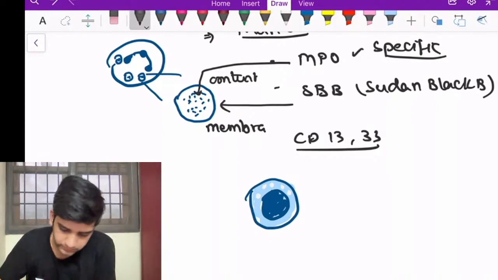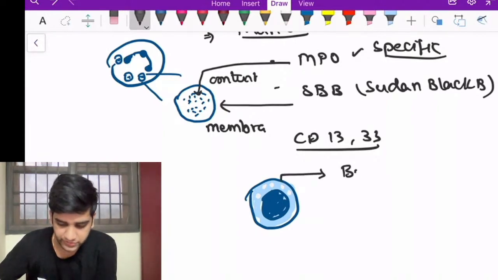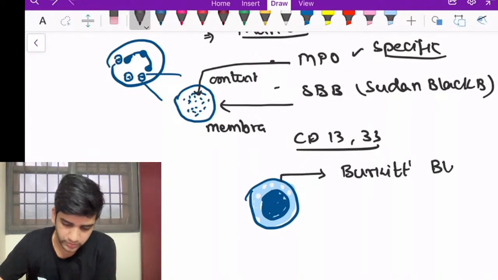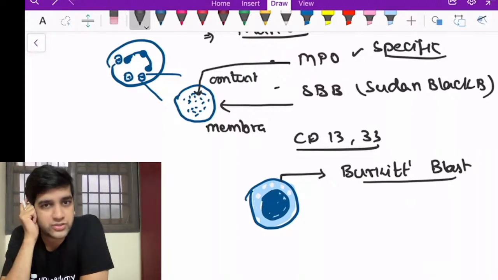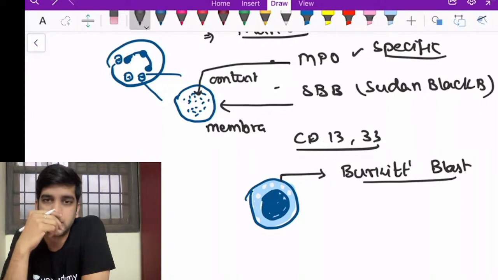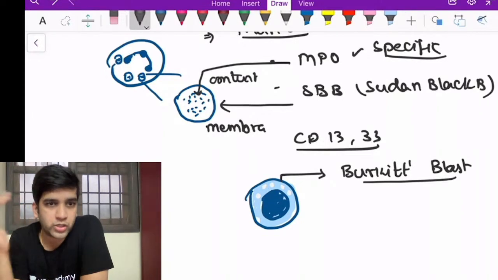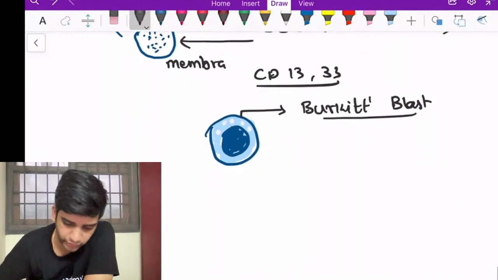A blast called Burkitt's blast, right? Burkitt's blast looks like this. When a Burkitt's blast looks like this, it will have amazing vacuoles in the cytoplasm. So Burkitt's is a lymphoid blast or a myeloid blast? Burkitt's is undoubtedly a lymphoid blast, right? This has to be a lymphoid blast.